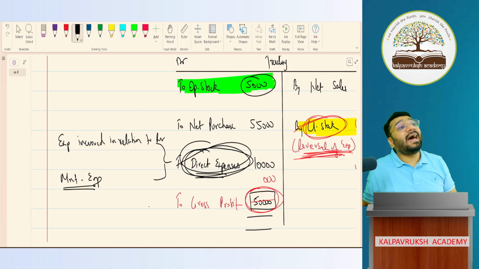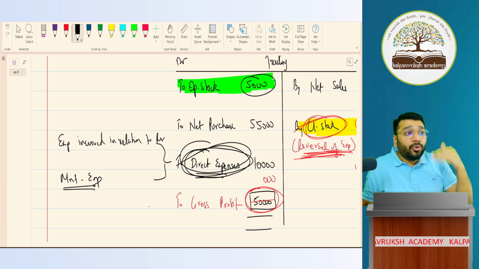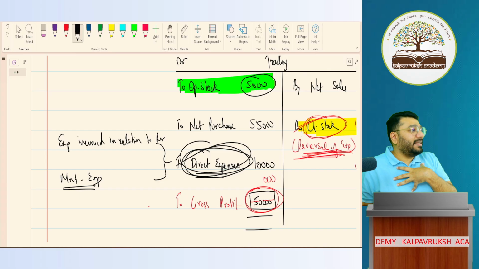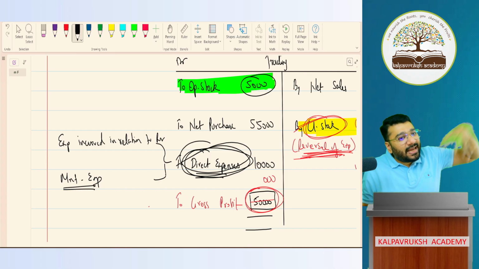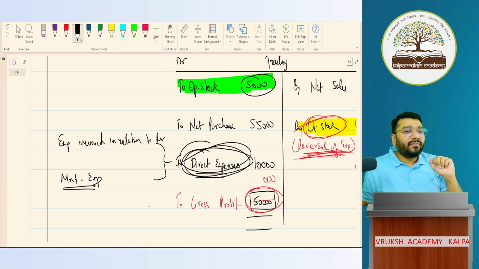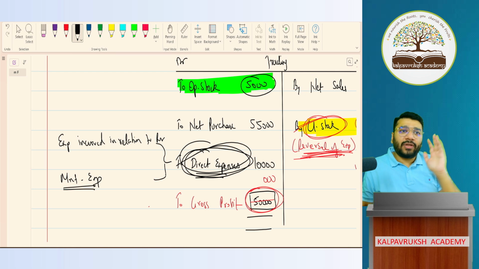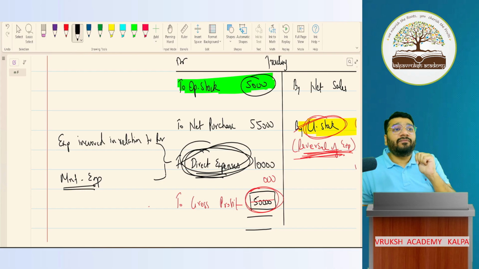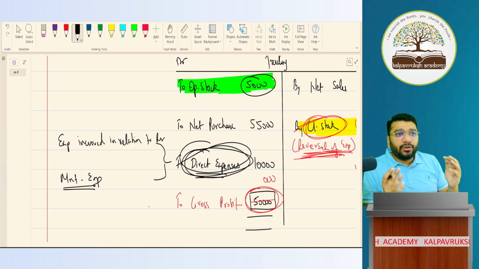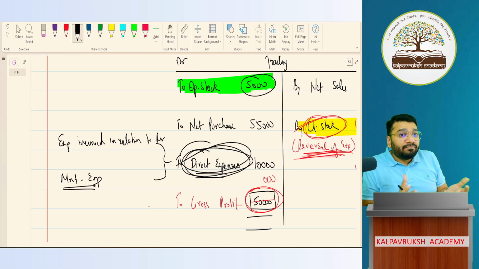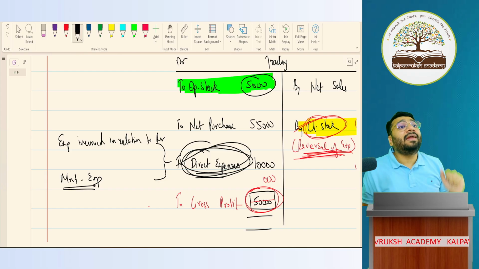Then there's something called indirect expenses. Indirect expenses are those expenses which will be done in the business for administrative, selling and distribution purposes, which is for my convenience. If I don't do indirect expenses, still I can do the business. For example, let's say I'm into the business of buying and selling laptops. Can I sit at home and sell laptops also? Yes. But despite that, I have a shop. Why? Because if I have a shop, it looks like a little professional place where I can do the business, and there are chances that I can get more business out of it. My customer will feel more comfortable to come to a shop than coming to my house. So for that shop, I'm paying rent.